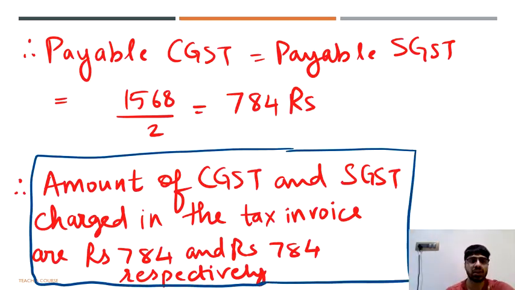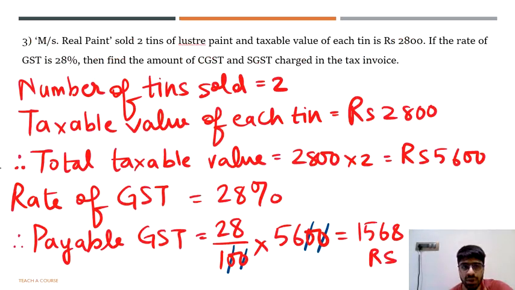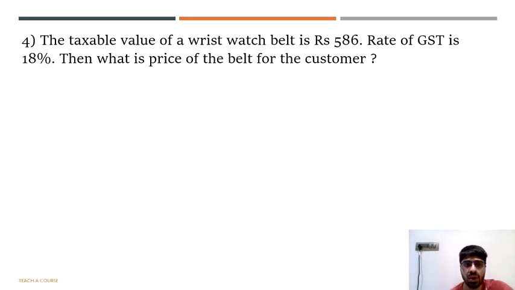So that is how you can complete your sum number 3. And with that, we can go ahead with sum number 4. The taxable value of a wristwatch belt is rupees 586. The rate of GST is 18%. Then what is the price of belt for the customer?